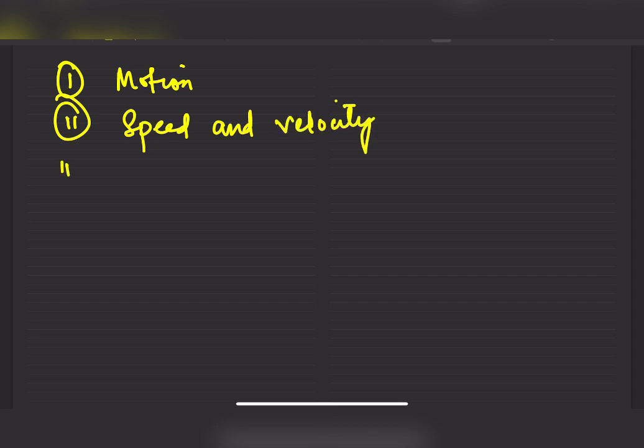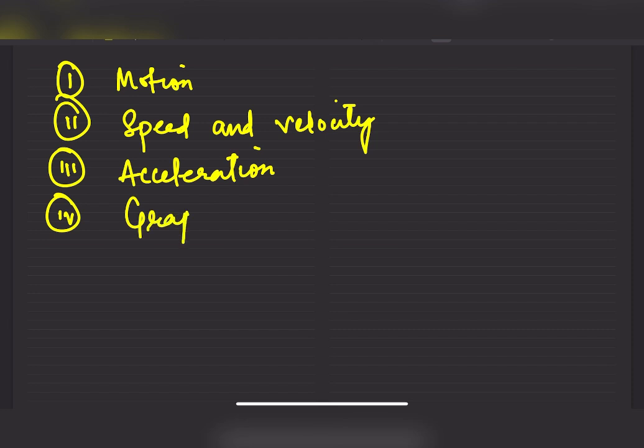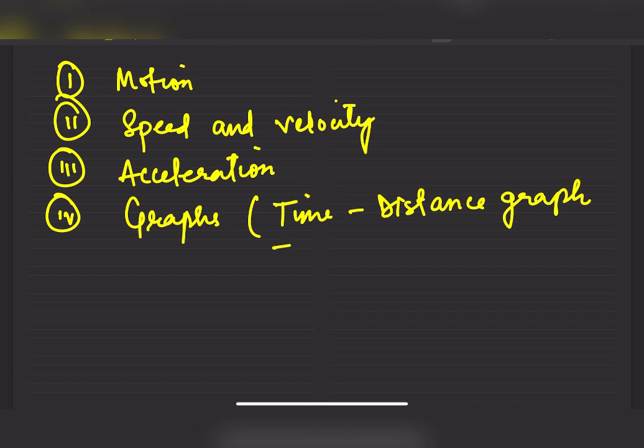You will understand acceleration. You will understand graphs, different types of graphs like the distance-time graph and the velocity-time graph.